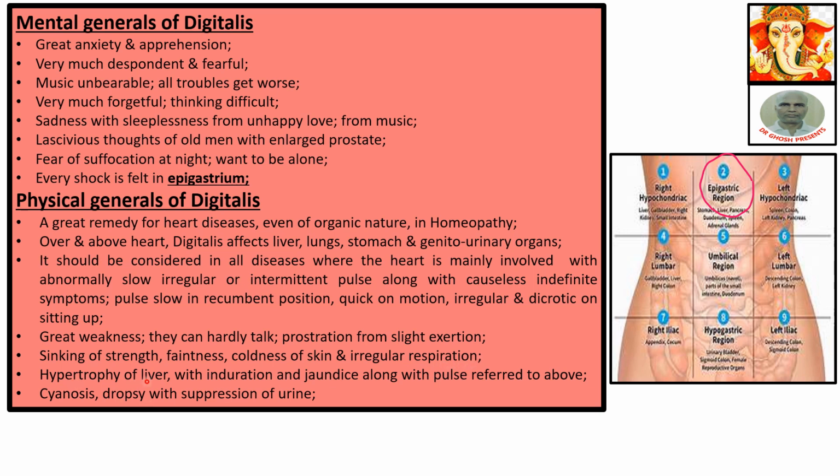Hypertrophy of liver with induration. Induration means hardness. Jaundice, along with the pulse referred to above. Cyanosis: in cyanosis the skin becomes bluish; there is less oxygen and more carbon dioxide. Dropsy with suppression of urine; dropsy is just accumulation of fluid in the tissue space. That's why dropsy results generally. Dropsy can result from 3 causes: heart cause, liver cause, and kidney cause.